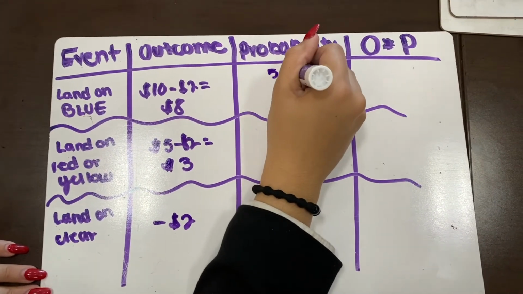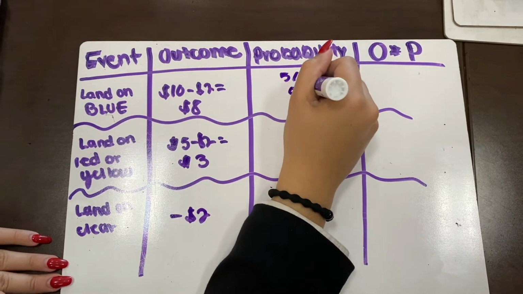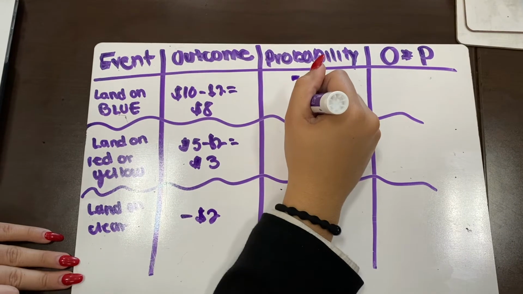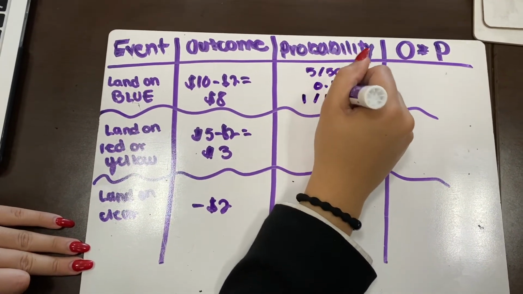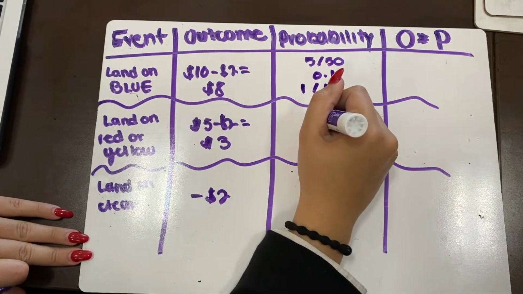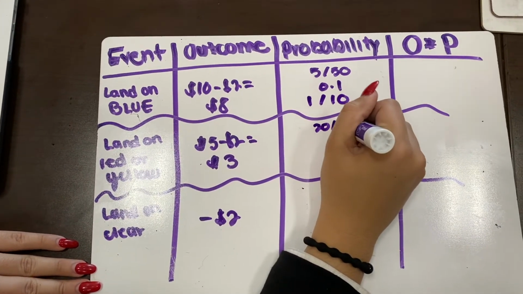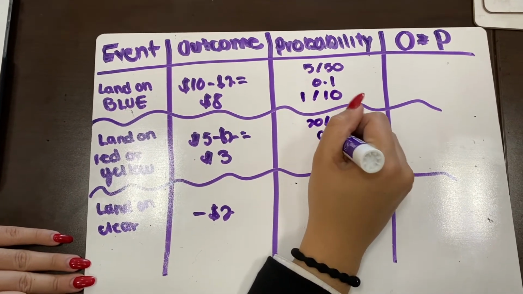There is 5 blue lily pads over the total of 50. So the probability would come out to 5 over 50, simplified down to 1/10. The total amount of red or yellow lily pads is 20.